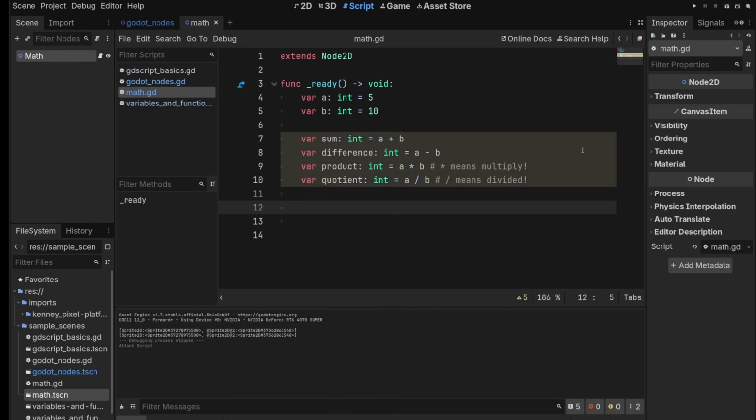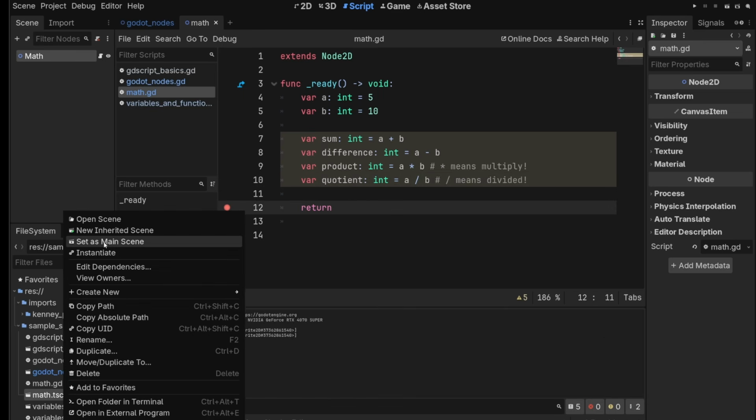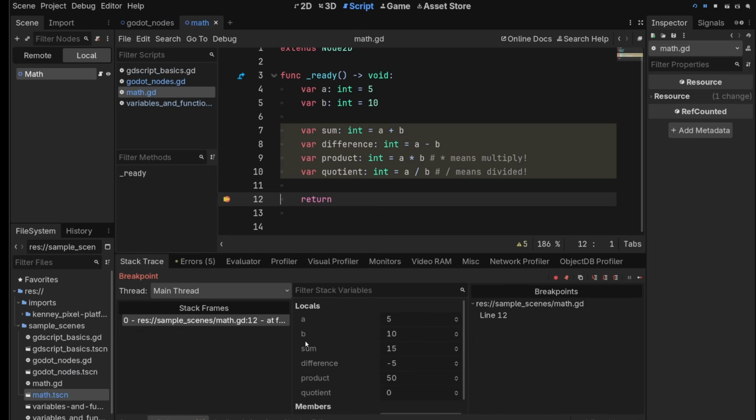And let's just put a return here so we have something to debug to. I'm going to put a debug flag on return, and we'll play this. I'm going to make it the main scene. Press play, and you'll see we have variables here: a sum of 15, difference of -5, a product of 50, and a quotient of 0. Wait a second. Why do we have a quotient of 0? 5 divided by 10 is supposed to be 0.5, right? So why is 5 divided by 10 0, not 0.5?